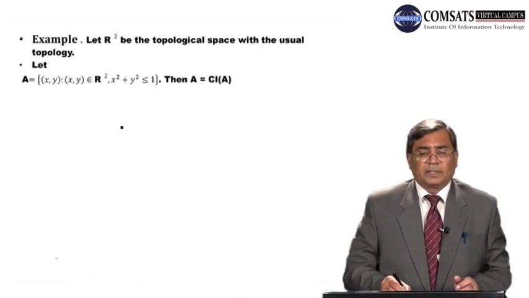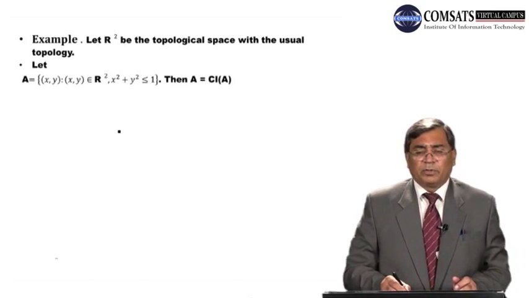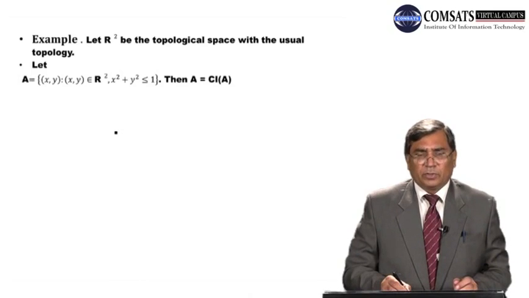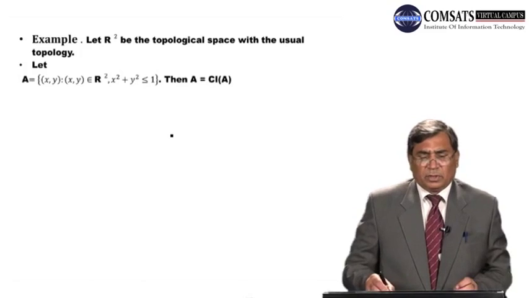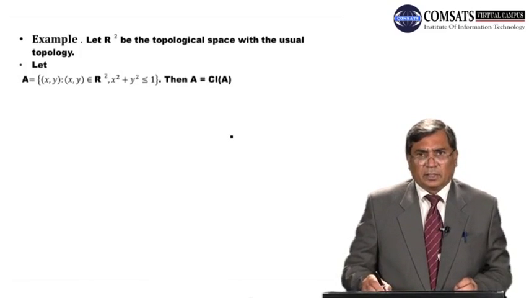Dear student, we consider the next example. Here R2 is the topological space with the usual topology. It means open disks are open sets. So here, my dear students, the set A is given, and it is a closed disk with center at the origin and radius A. This is a closed disk. So remember, closed disks are closed sets as well.